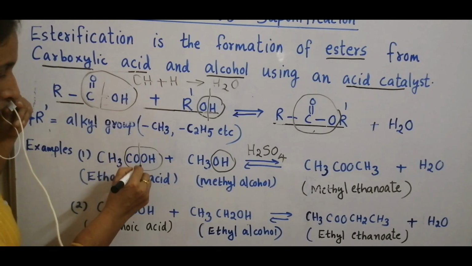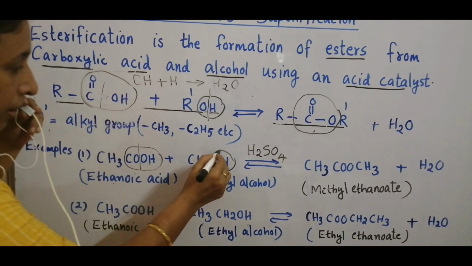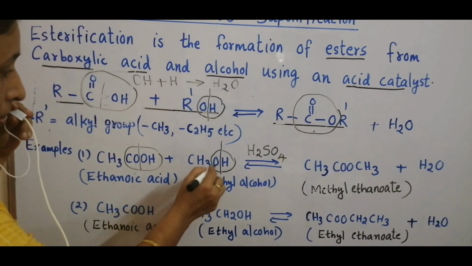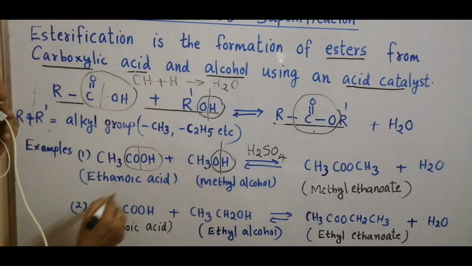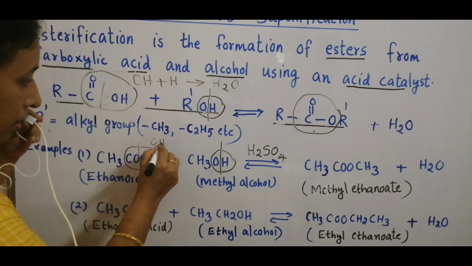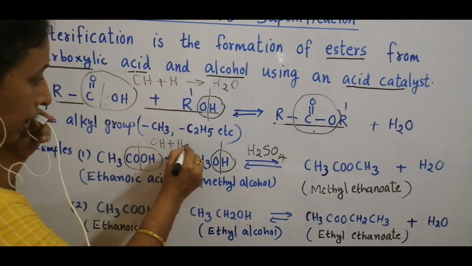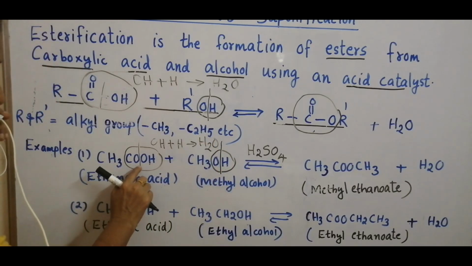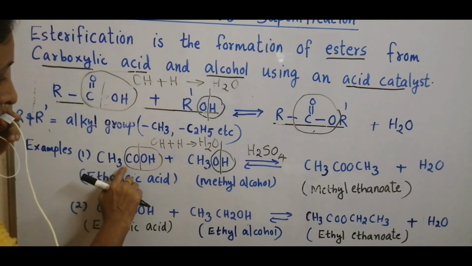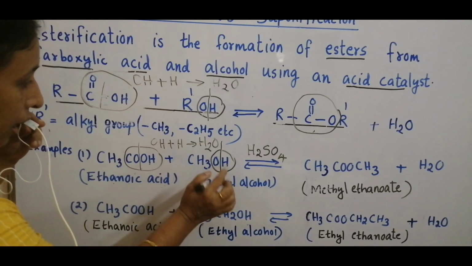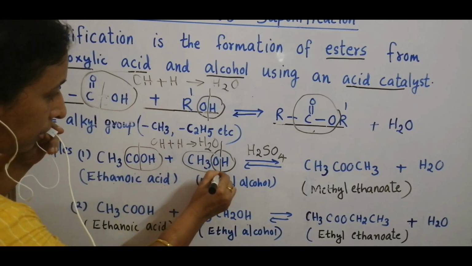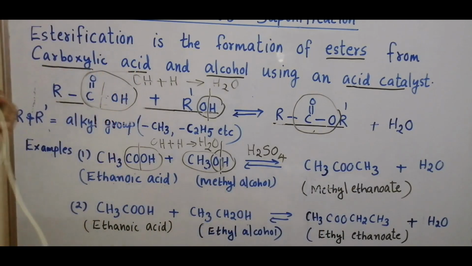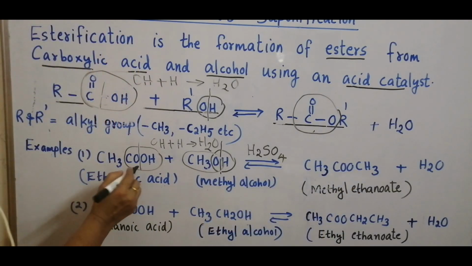This bond is broken, and here also from OH, the OH bond is also broken, and OH and H combine to form water, and the rest, CH3, CO and this group combine to form methyl ethanoate.